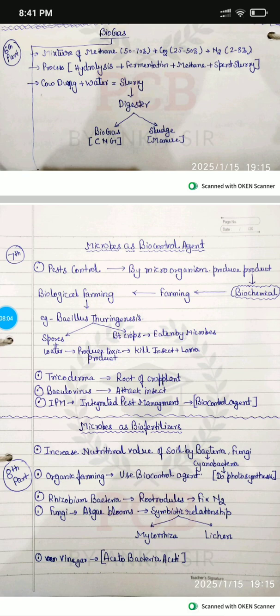The fourth one is fungi. Fungi form a symbiotic relationship with algae, which forms two things. One is mycorrhiza, another is lichen. And last but not least, vinegar is formed by Acetobacter aceti.